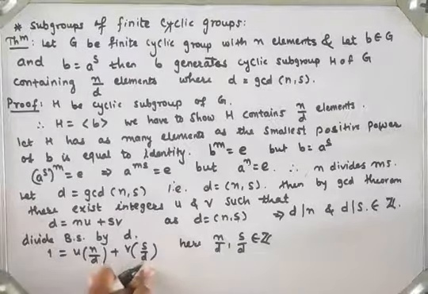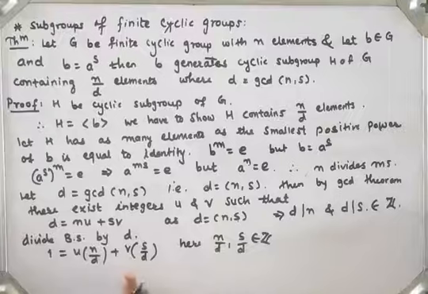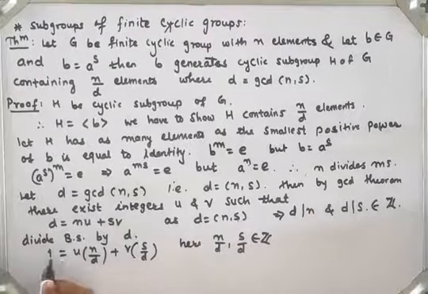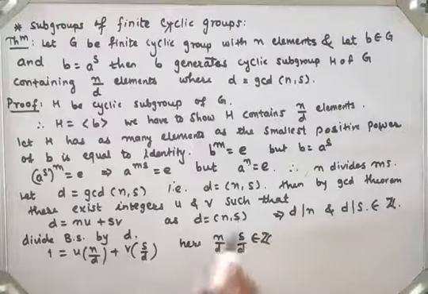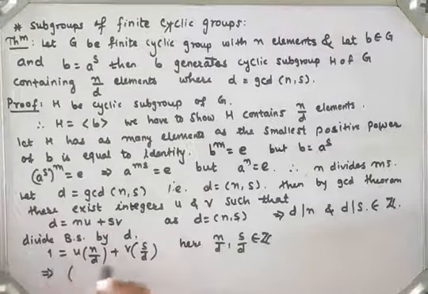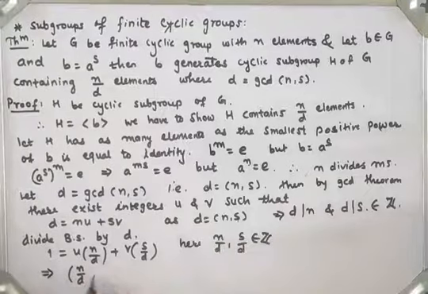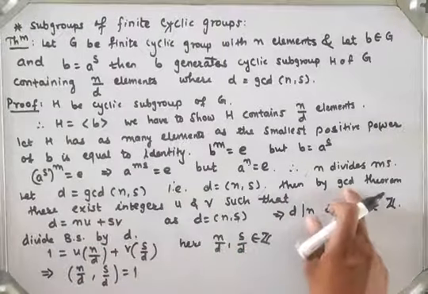We know the property that n by d and s by d are relatively prime. By using the GCD theorem, GCD equal to 1 means there exist u and v in the set of integers such that the GCD of n by d and s by d is equal to 1. This is the if and only if case. This is the same GCD theorem we apply here.